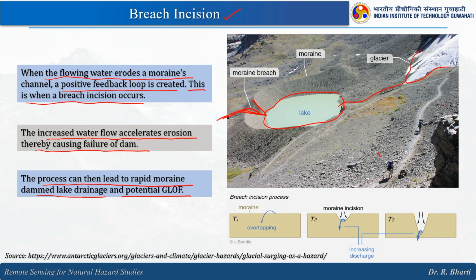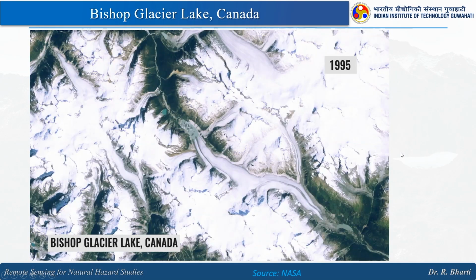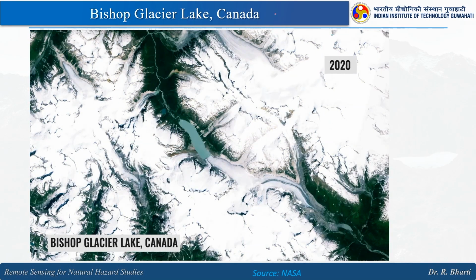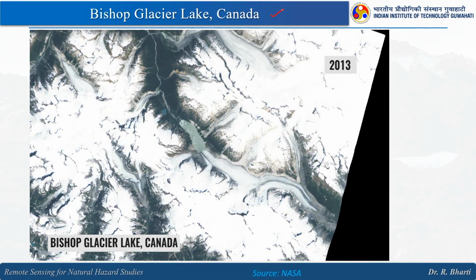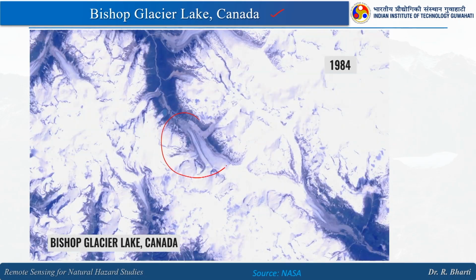This is the concept of glacial lake breaching. We will have more details on the breaching, and here you can see the Bishop Glacier Lake of Canada, how it is increasing in size over the years.